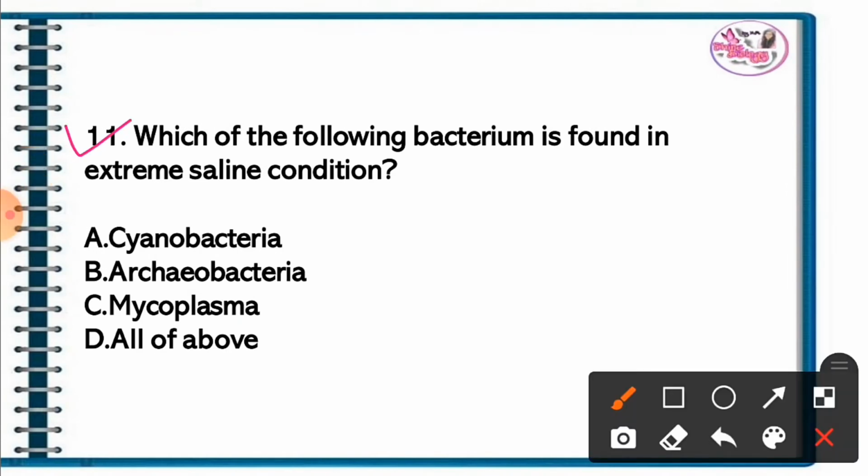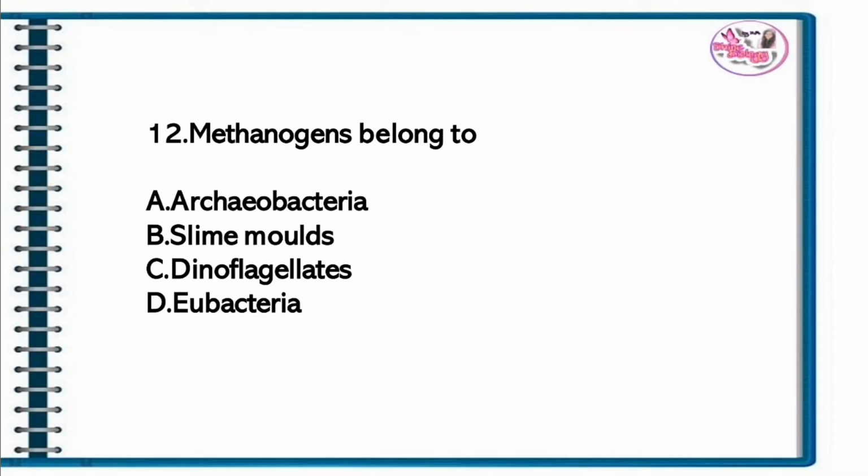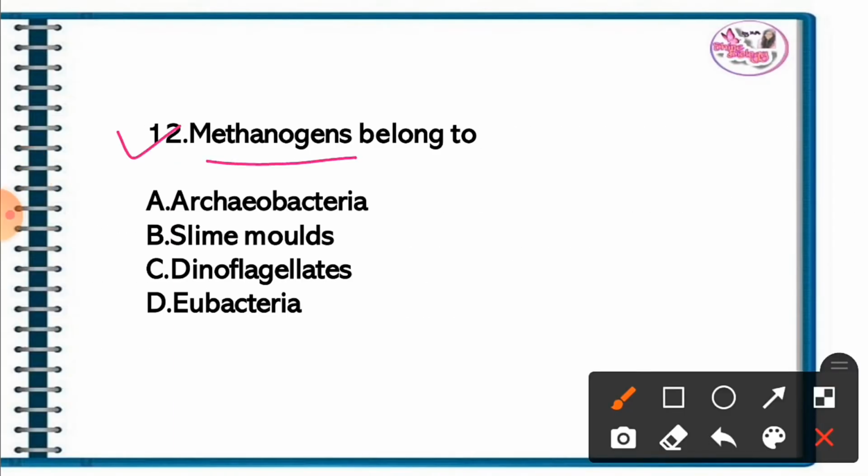Question 11. Which of the following bacteria is found in extreme saline conditions? The correct answer is option B. Archaeobacteria are found in extreme saline conditions. Question 12. Methanogens belong to. The correct answer is option A, archaeobacteria.